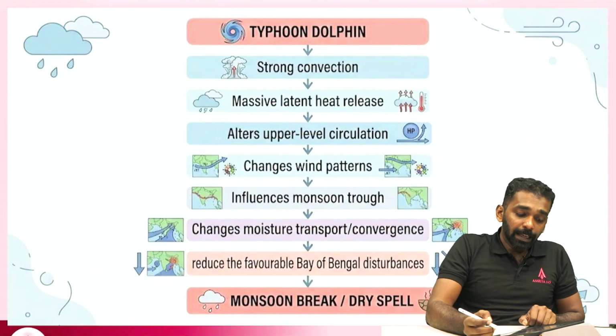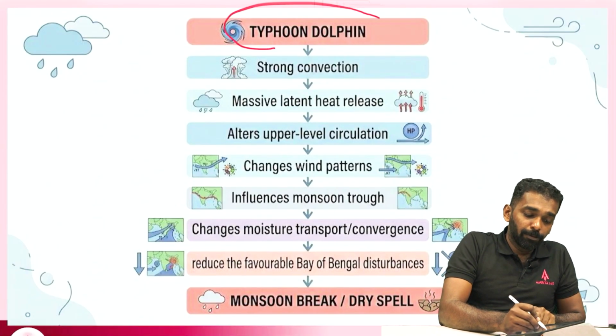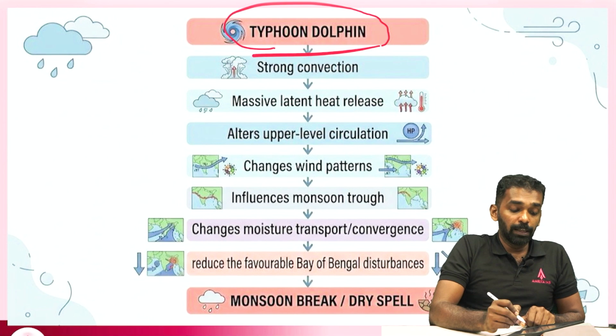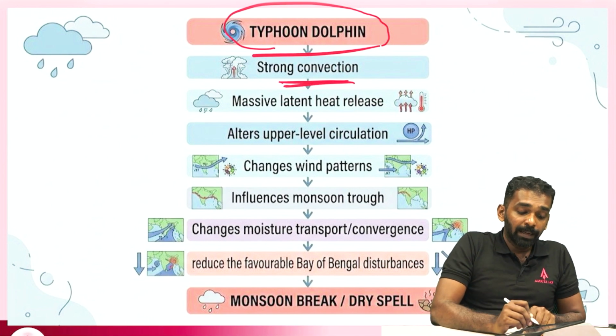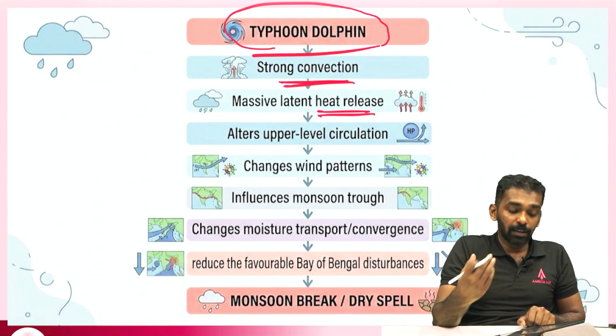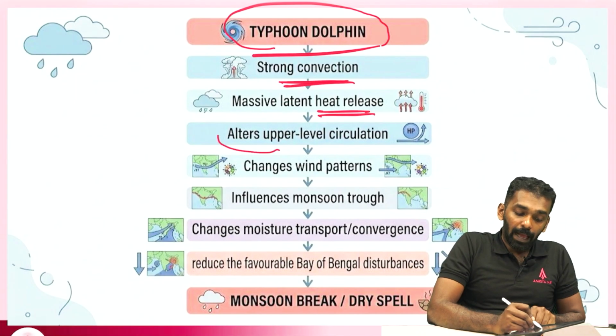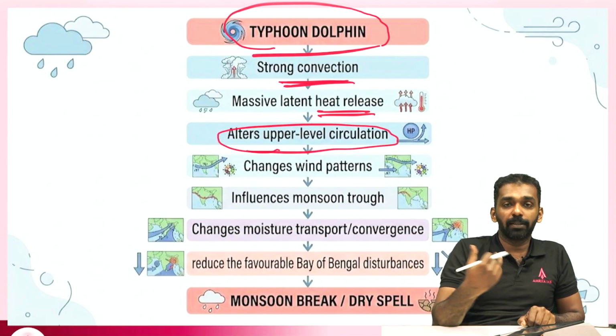And then in this context, Typhoon Dolphin had a very strong convection, and hence the latent heat release was so high that it actually alters the upper air circulation also.